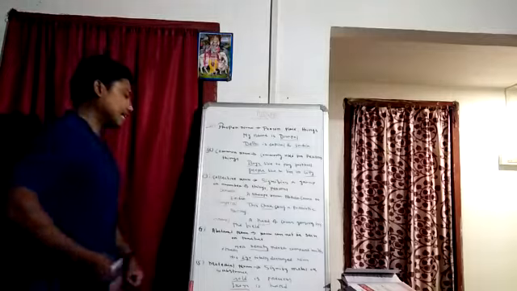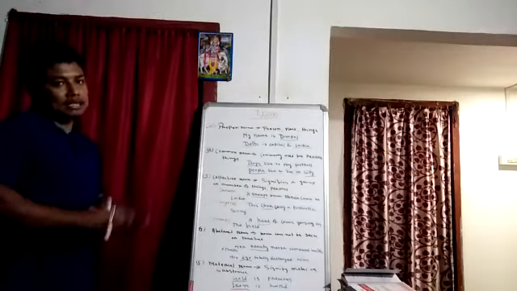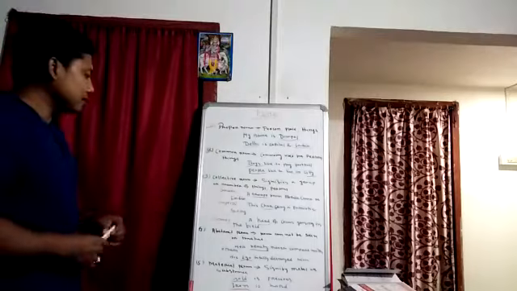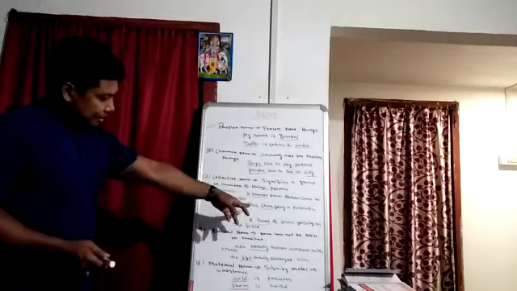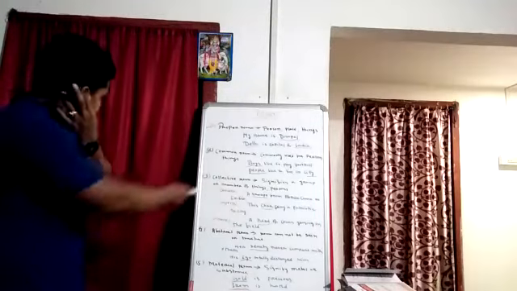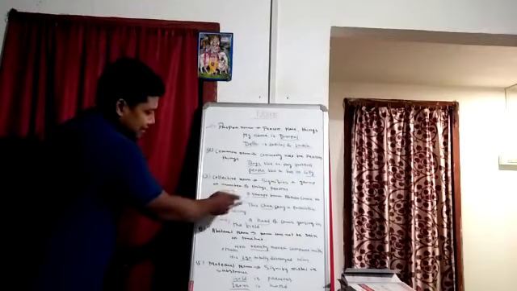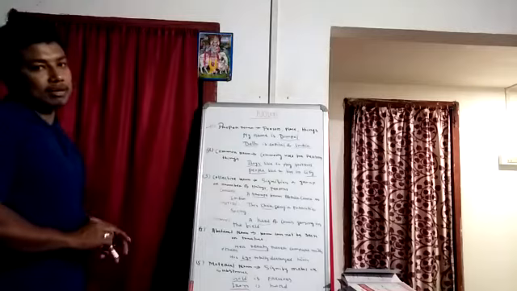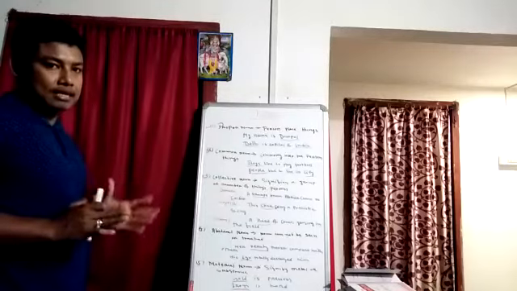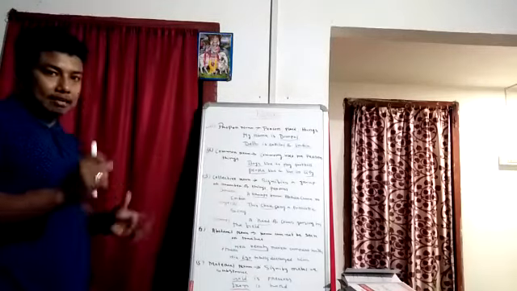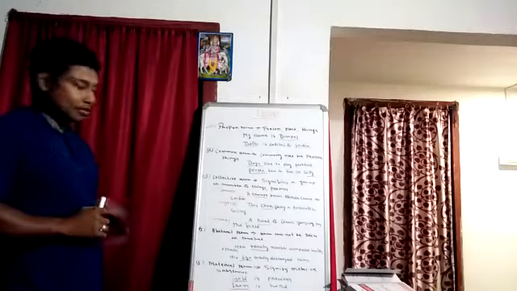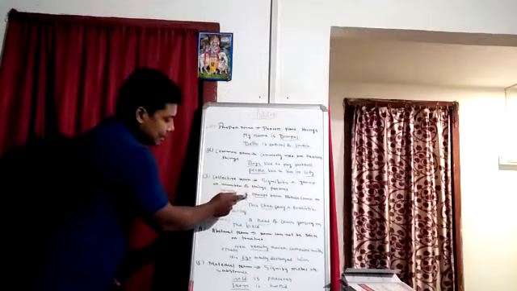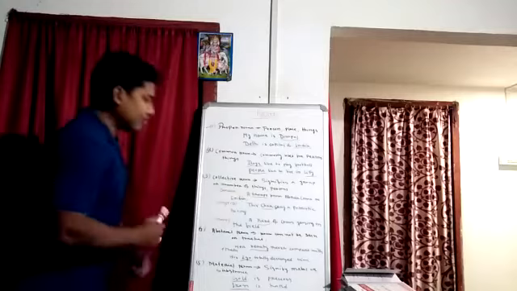Next one, collective noun. A collective noun signifies a collection or group of things or people. Here we take 3 examples. First example, a troop from Africa came to India. Here troop signifies a group of dancers, a number of dancers. So it is called troop.